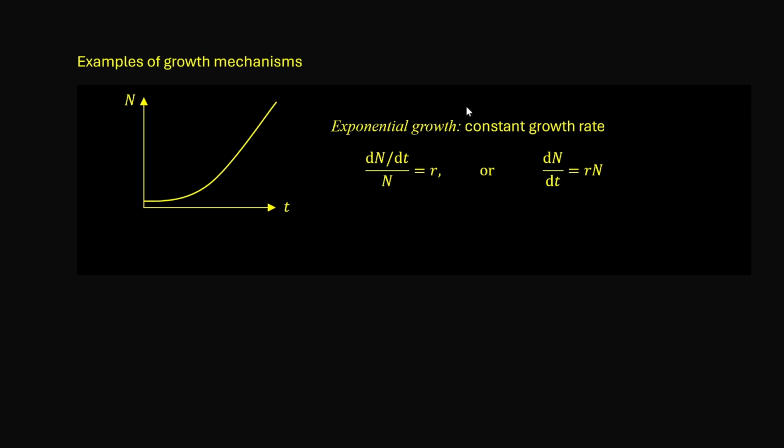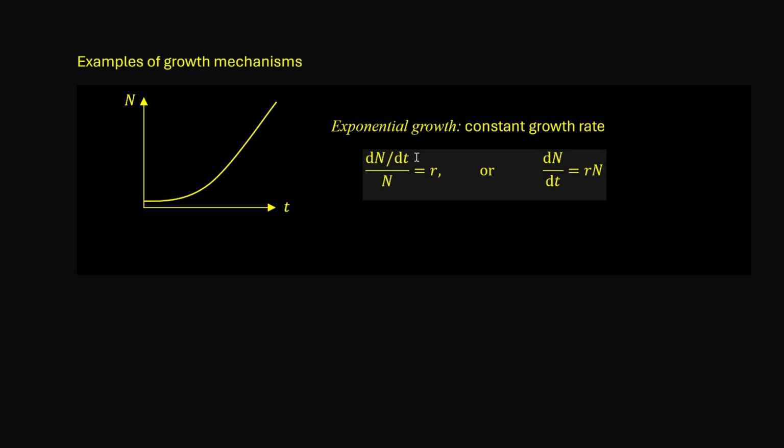It assumes a constant growth rate. That is, the speed of growth, dn over dt, divided by n, the population size, is a constant. Or by rearranging, dn over dt is r times n. Namely, the derivative of the function is proportional to the function value itself. Mathematically, the only function that has this property is the exponential function, and that's why it's called the exponential growth.